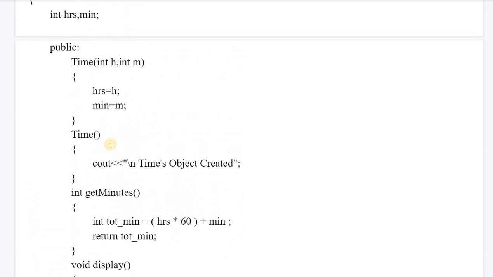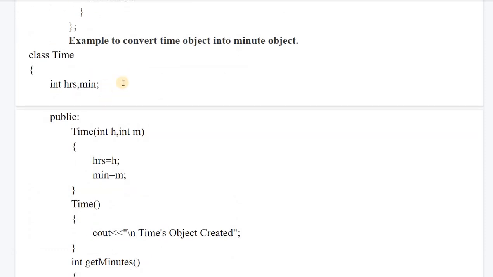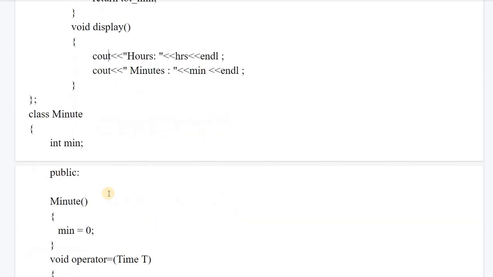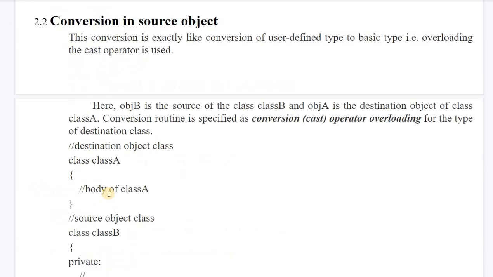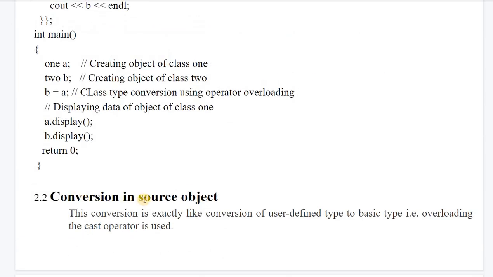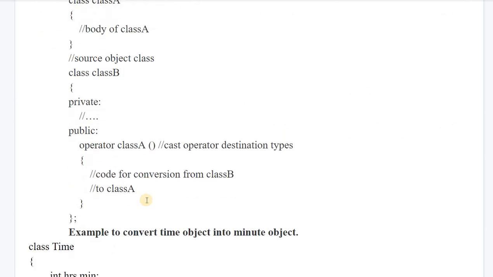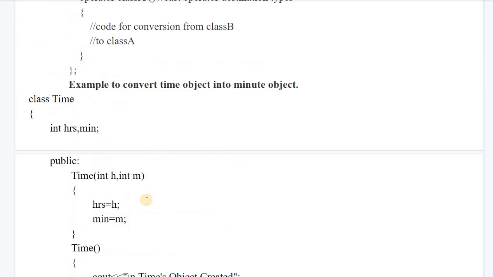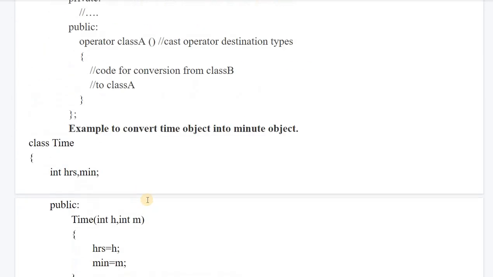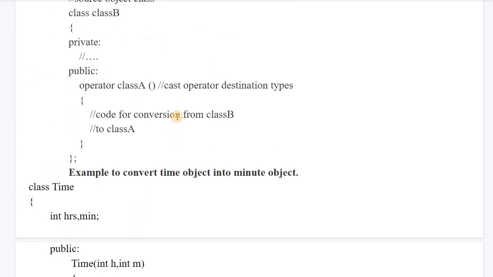This is again one example, to convert time objects into minute objects. We have two classes, time and minute. This example is similar to the previous one. If you want to convert user defined to user defined data type, the source and destination classes or objects matter a lot. Accordingly you have to see in which case you will be using the conversion constructor, or in which case you have to use the casting operator.